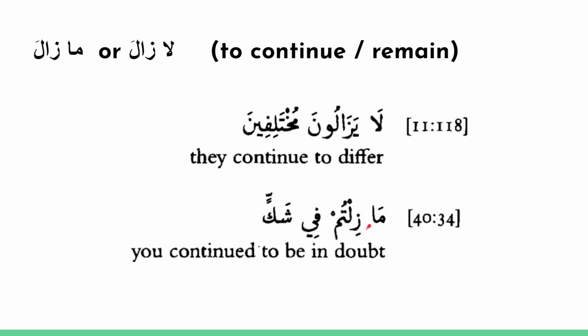Alright, let's take a look at another example here. So here we have ma ziltum fi shakkin. Just like kana can become kuntum, zala can become ziltum. So ma zala has become ma ziltum. You continued to be in doubt. You continued to be, that's maziltum, speaking to a group of people, maziltum, fi shakkin, in doubt. Here, the whole phrase fi shakkin is a predicate. It's not one word. And because shak appears after a preposition, it takes the majroor case, so it's shakkin, not shakkan or shakkun.